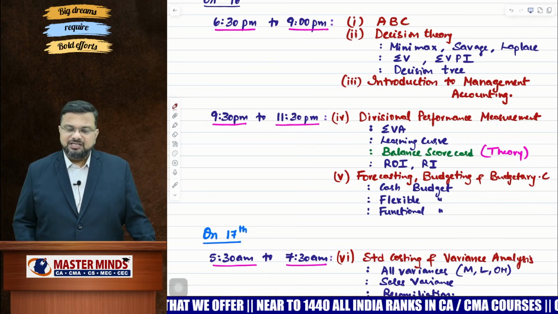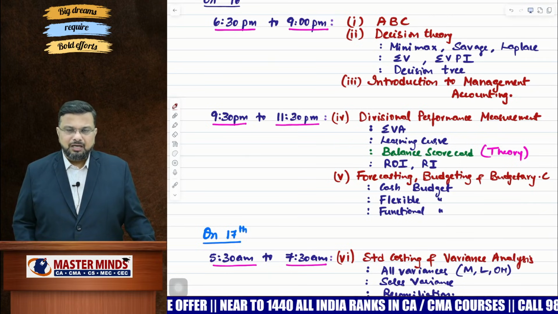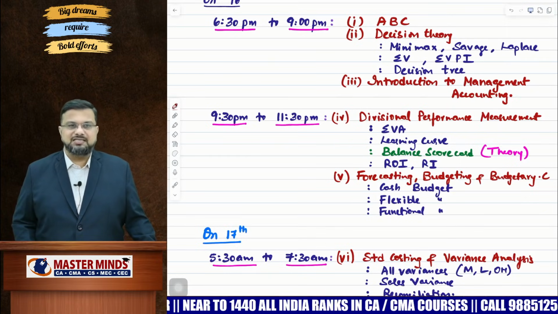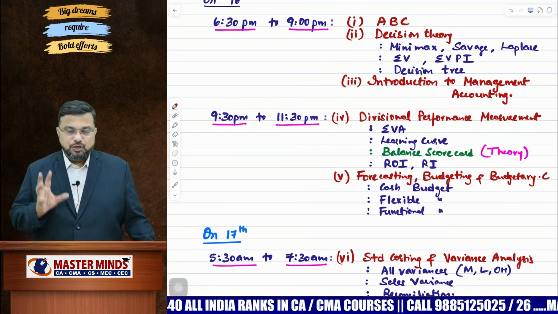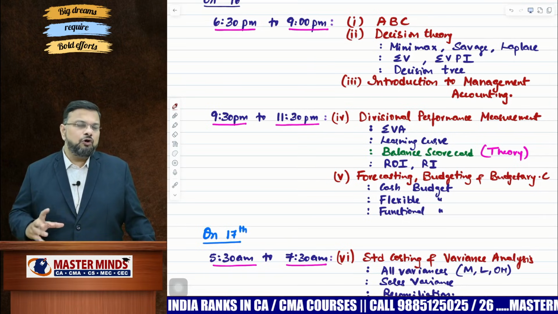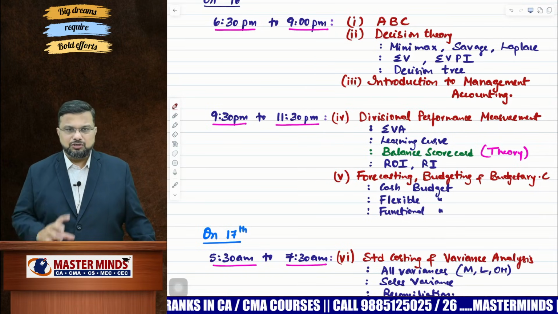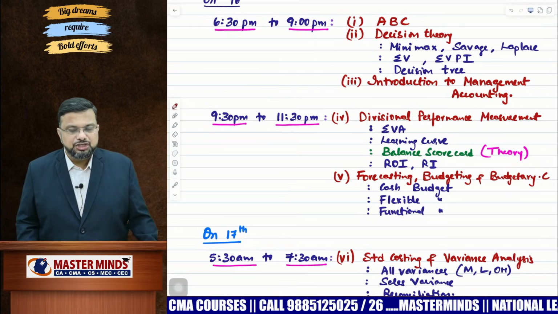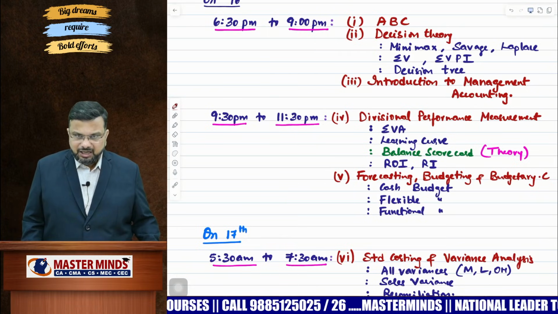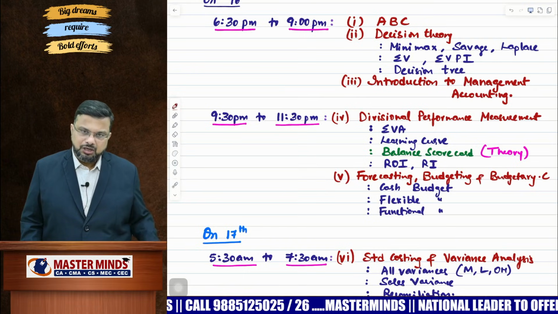There is a theory called balanced scorecard, my dear. Please go through it once. It's there in our material also. It's a complete theory concept. What are the 4 perspectives of the balanced scorecard? There are 1 or 2 questions, so please go through it without fail. And last but not least is return on investment and residual income. So these are the 4 concepts that you need to cover.